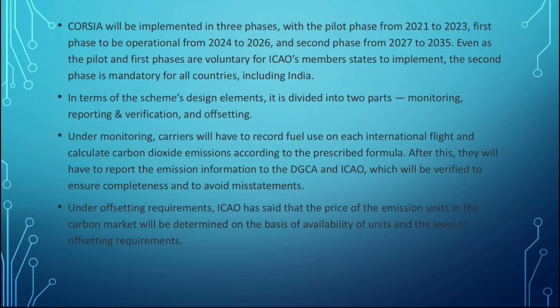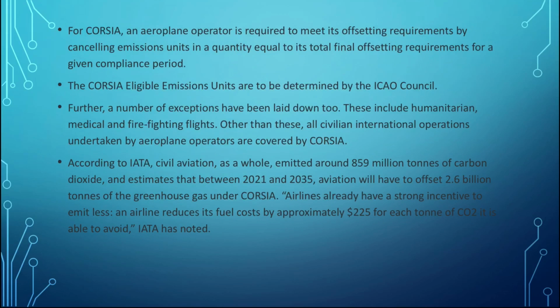So like a basic economic thing, demand and supply will decide the price of the carbon offsets. Very easy.